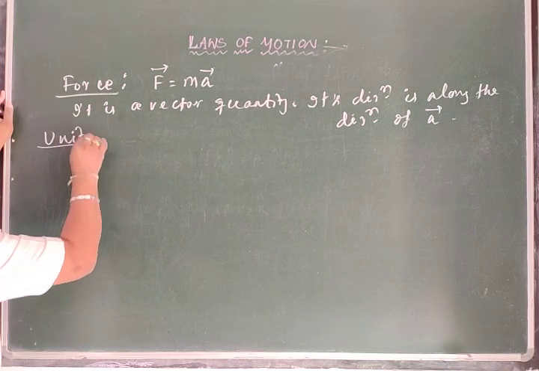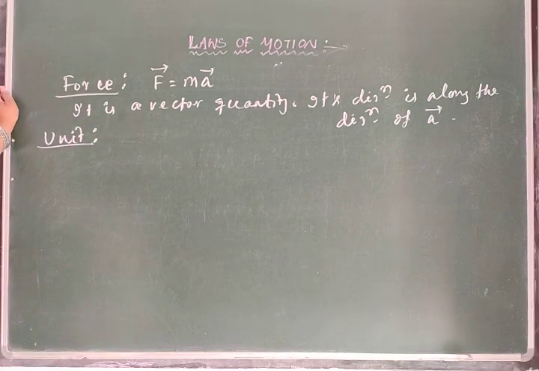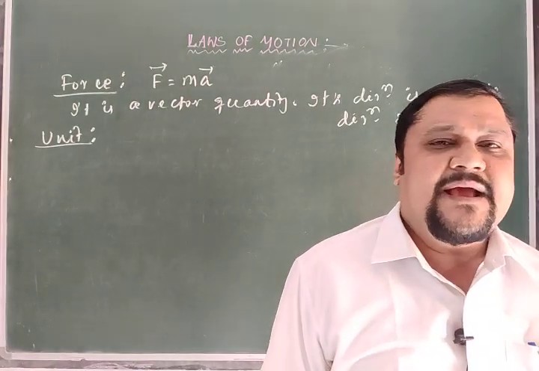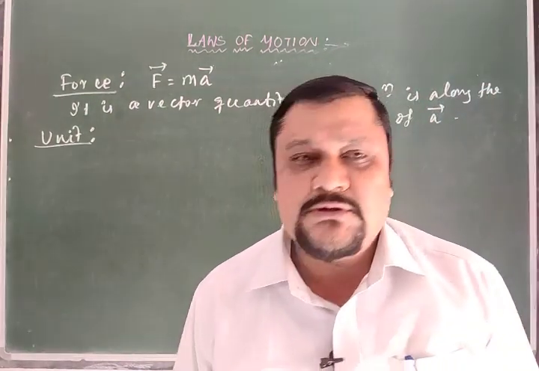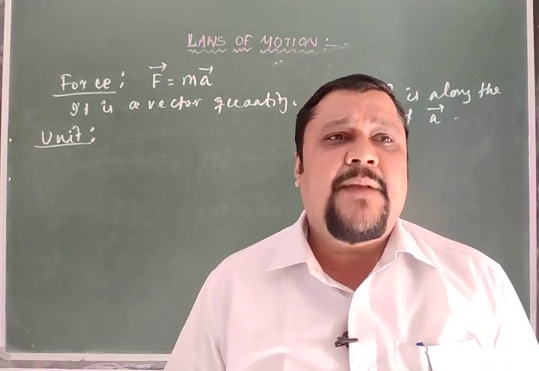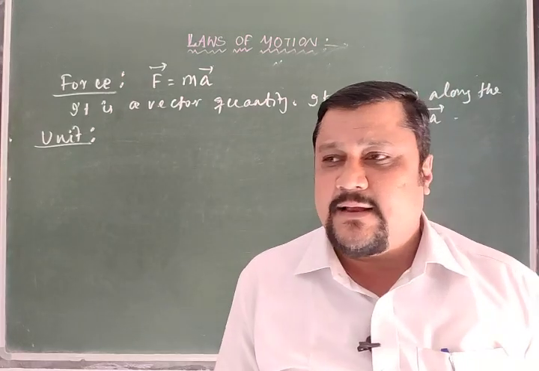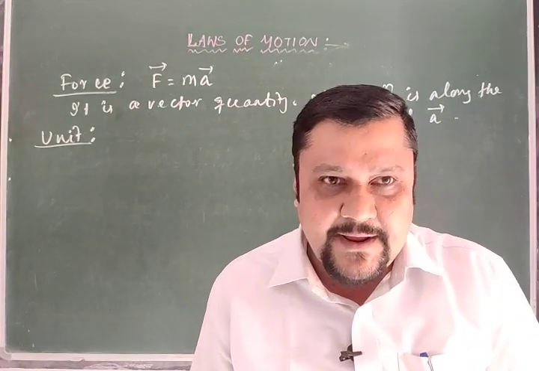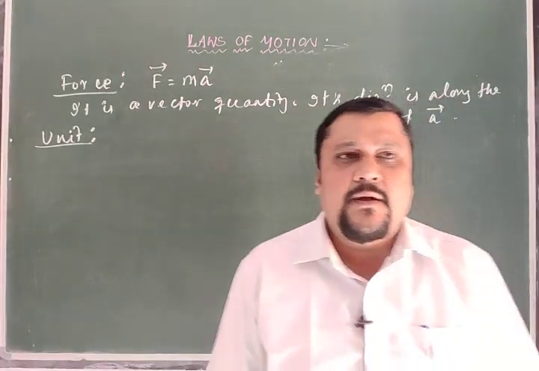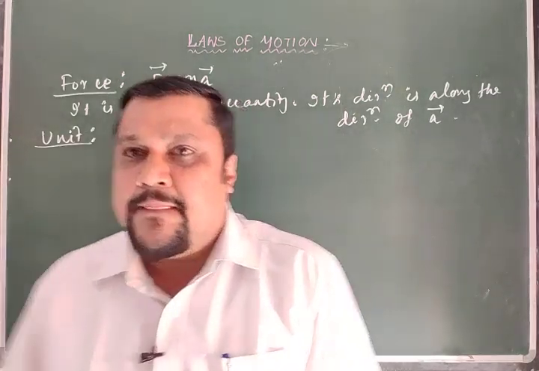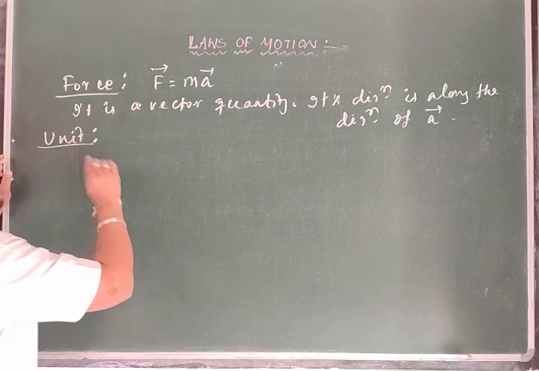That is the most important thing, the unit. In our earth system, the force can be a gravitational force, or the force of gravity because of the earth, and the force can be applied by you, me, or any other object. If the earth applies a force, that is called the gravitational force or force of gravity. If any other body applies a force, that is the absolute force. So accordingly, force has two ways of unit.